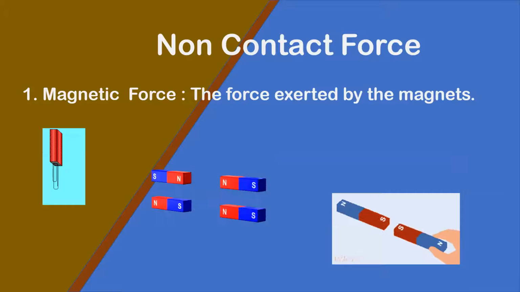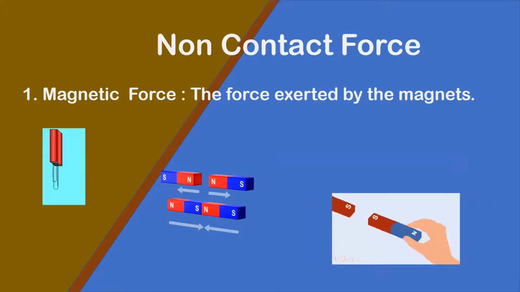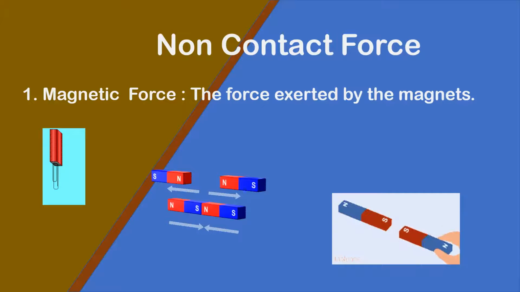Next comes non-contact force. It means two objects are not in contact with each other, but there is a change in the position. So what is the first example? The first example is magnetic force, where like poles repel each other and unlike poles attract each other.